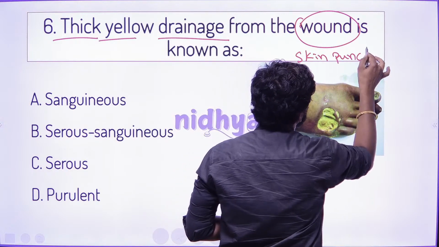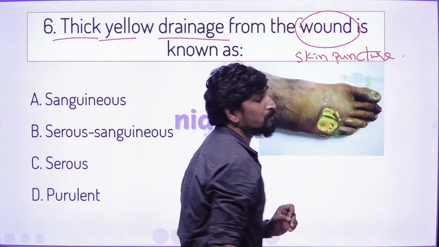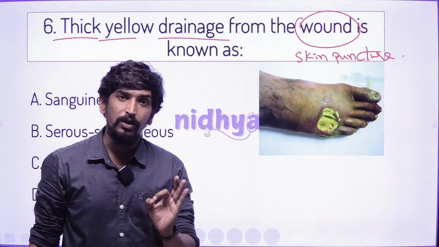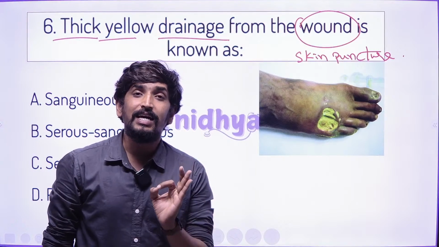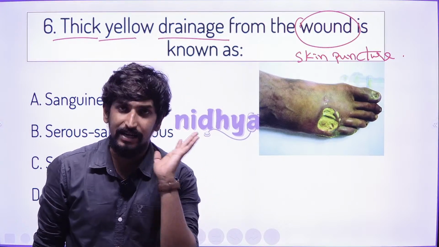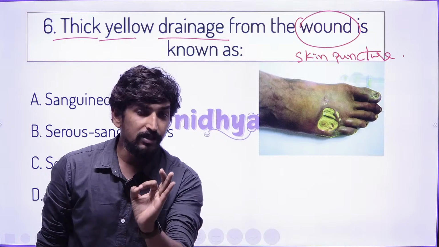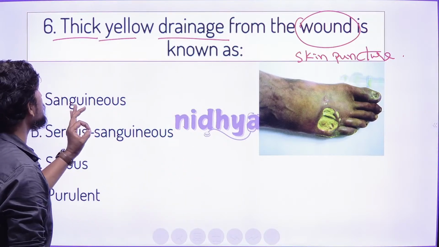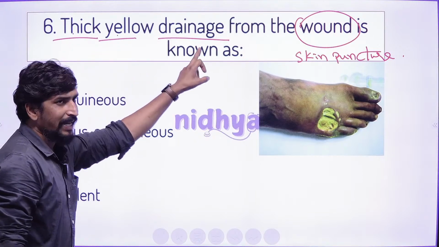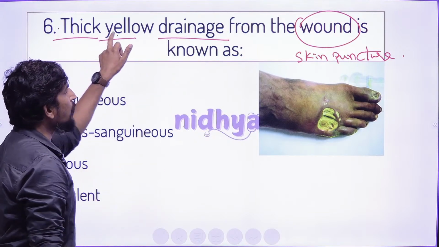If our skin is punctured, that is called a wound. Very simple definition of a wound. The skin continuity is broken, the skin is punctured, that is called a wound. So here they are asking the character of the wound: thick yellow drainage means thick yellow secretion.